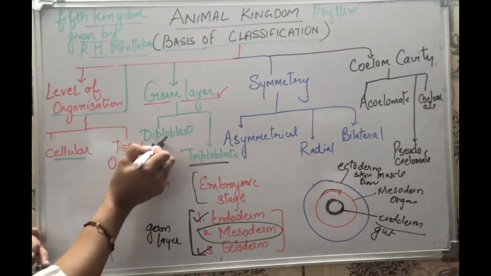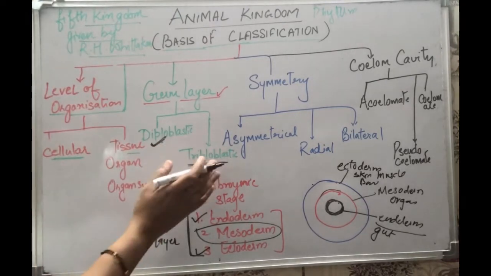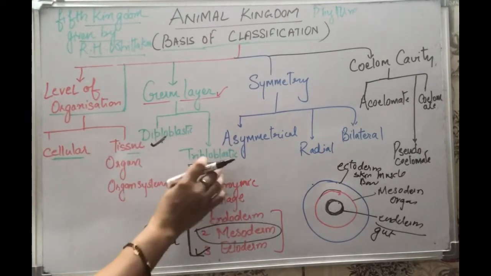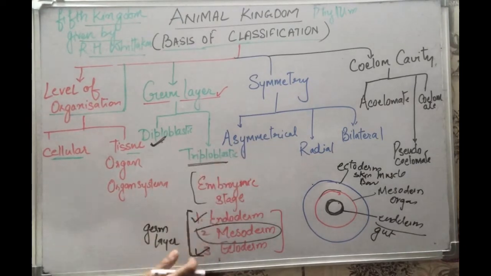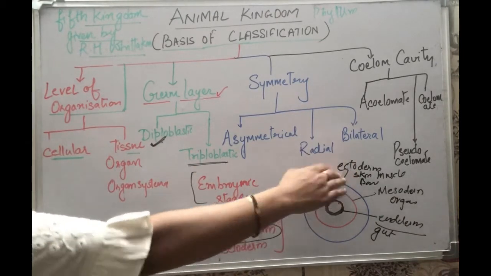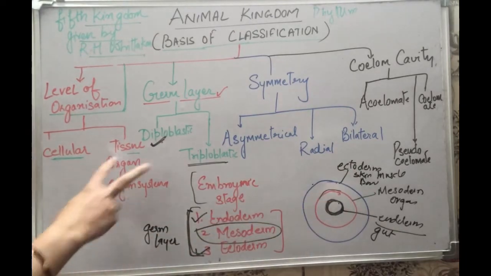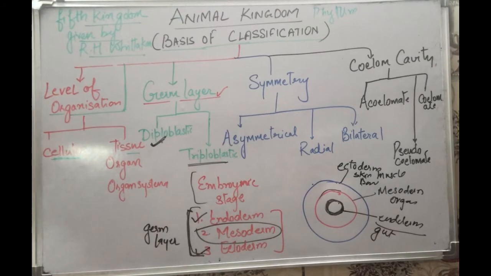तो डिप्लोब्लास्टिक ऑर्गेनिज्म की कैटेगरी में सिंपल ऑर्गेनिजम्स आ जाते हैं, और जब वो ऑर्गेनिज्म थोड़े बेटर होते हैं, like a better version of the organism, they are called triploblastic because they have all the 3 germ layers present in their embryonic stage. When they grow up as an adult, then these germ layers are going to form the outer, inner and the gut covering of the body. So this is all about the 2 bases of the classification. इन दोनों के basis पे हम classify कर देते हैं.